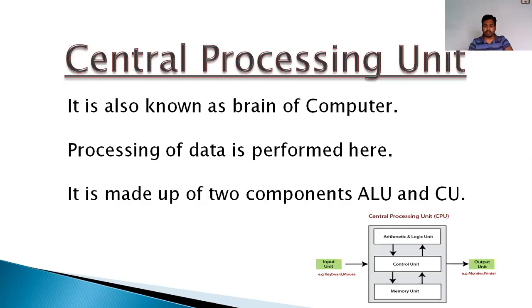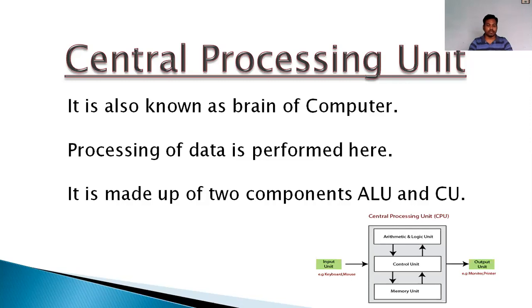Why do we call it a processing device? Because whatever input or instructions it gets from the user, the computer processes in the CPU, right? So CPU is also known as the brain of the computer. Why is it called the brain of the computer? Because input devices are just taking the input, output devices are just giving the output. But the main overall calculation, every function, every processing is done by this CPU, the microprocessor. That's why it is called the brain of the computer.